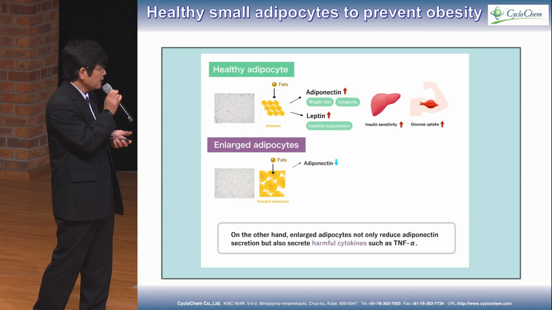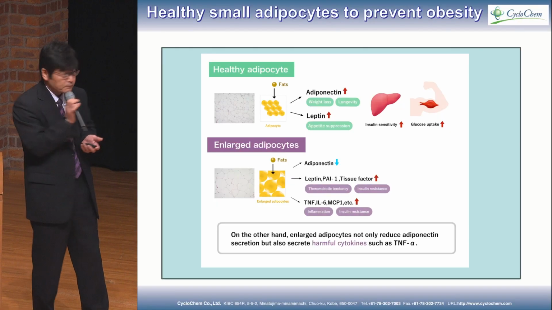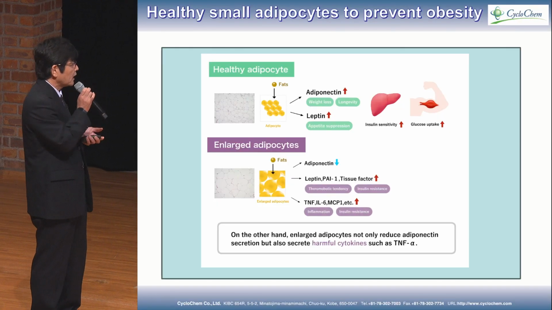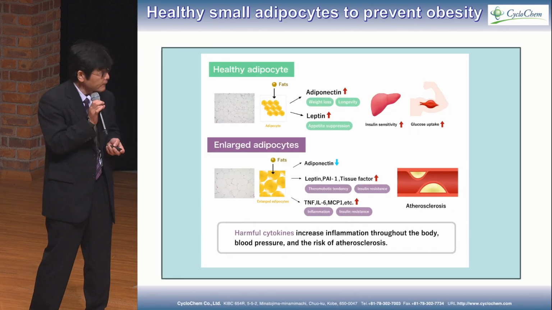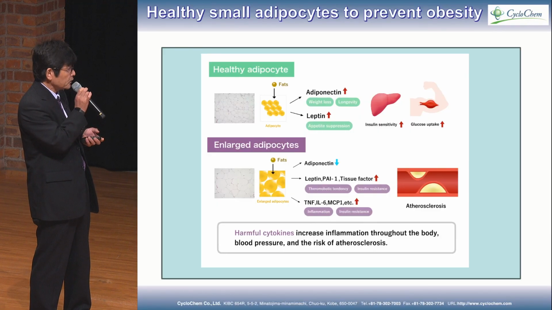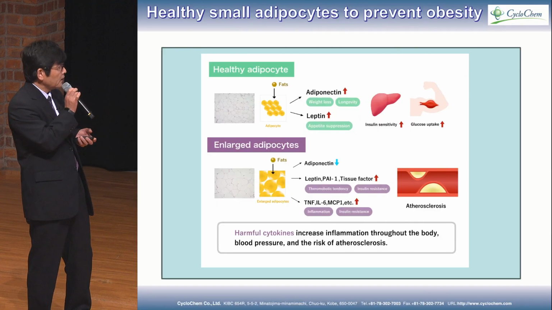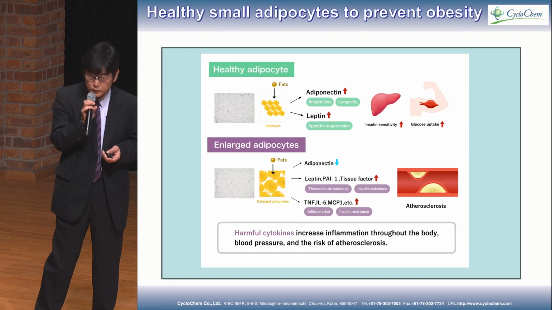On the other hand, the enlarged adipocyte not only reduces adiponectin, but also secretes harmful cytokines such as TNF-alpha. So the harmful cytokines increase inflammation throughout the body, blood pressure, and risk of arteriosclerosis.